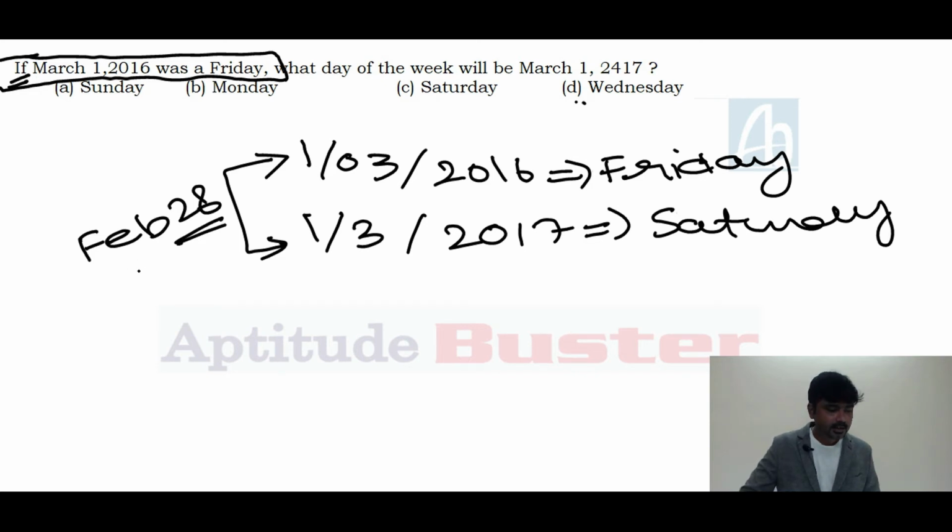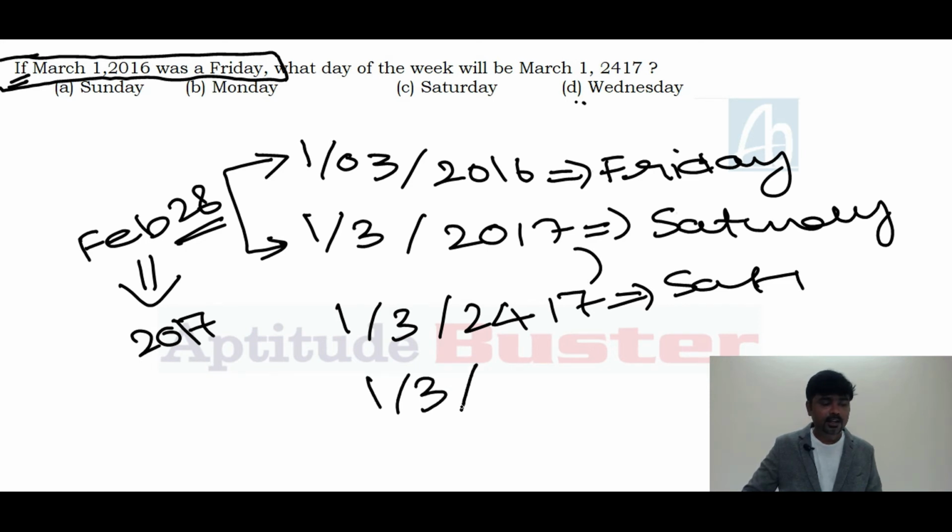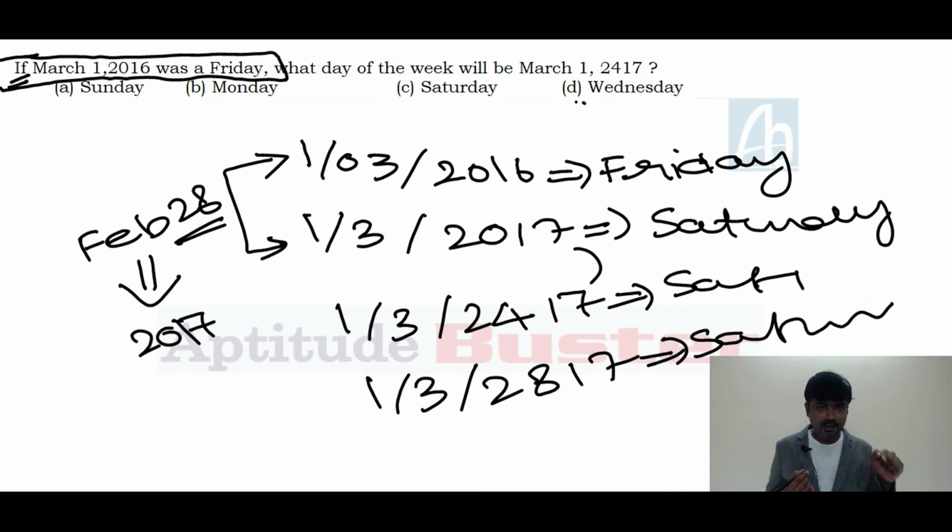The reason is this Feb month is 2017, 17th Feb month, right? We have only 28 days. It's not 29 days, right? Okay. Then how can you find out March 1, 2017? 1/3/2017 Saturday, 1/3/2017 also Saturday. The reason is 400 years difference. Again, 1/3/2817 also Saturday. As per the condition, the answer is Saturday. So answer for this question is Saturday.